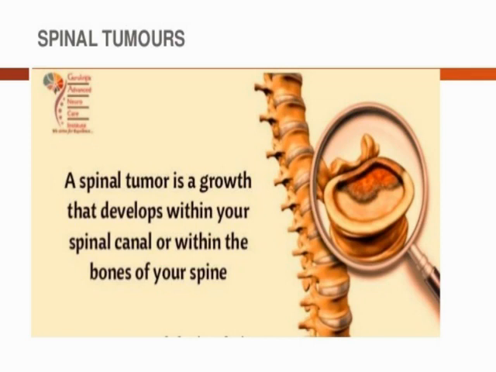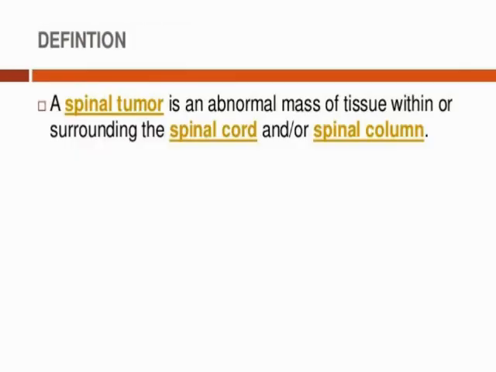Okay. Now we will see the definition of spinal tumor. A spinal tumor is an abnormal mass of tissue within or surrounding the spinal cord or spinal column. So, what is the condition of spinal tumor? It means abnormal growth of a mass of tissue. Which area's tissue? Spinal area tissues. That abnormal growth is called a spinal tumor.